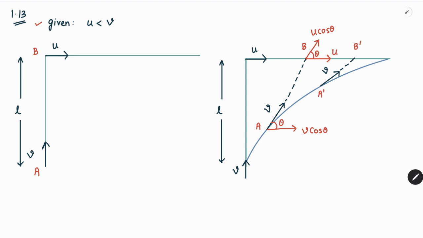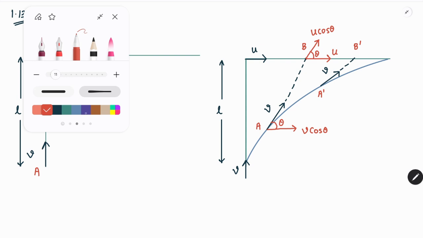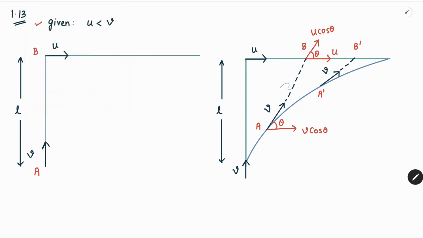So if we are solving along this line, we have this distance as r. So at this particular instant of time we have this distance as r.